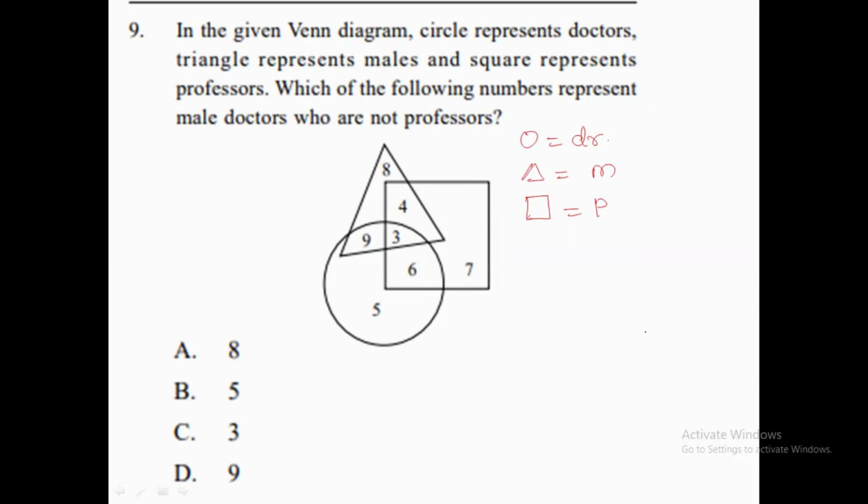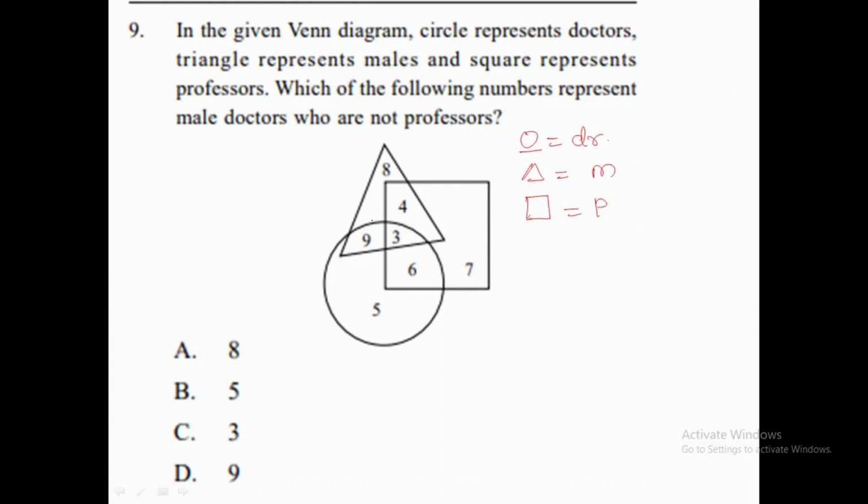The male doctors who are not professors. As we know, the circle represents doctors only, the triangle represents males only, and the square represents professors. Okay, so we need to find the male doctors. First we will see how many male doctors are here, so we need to check the circle and the triangle.